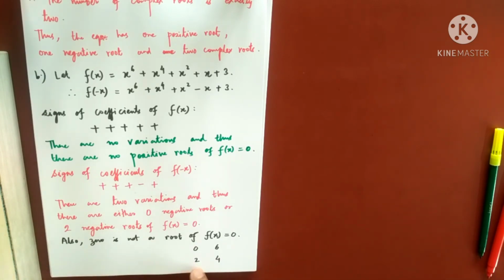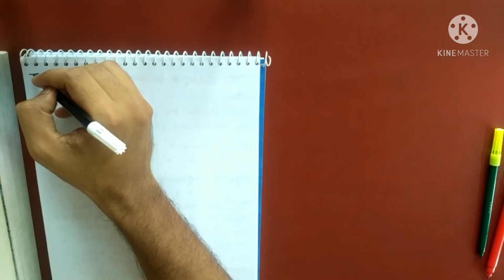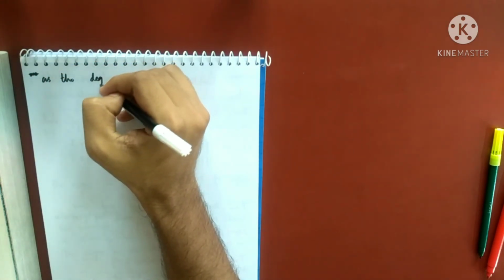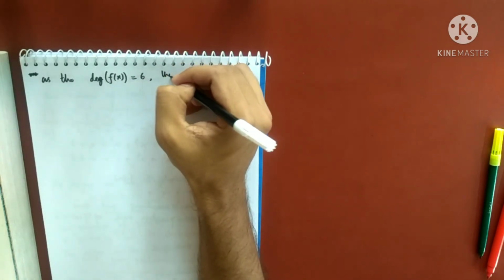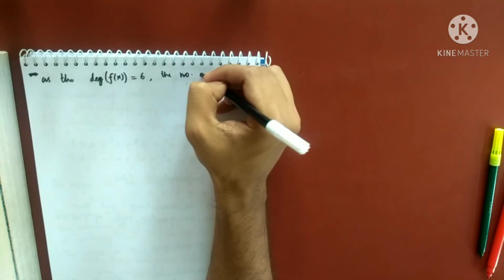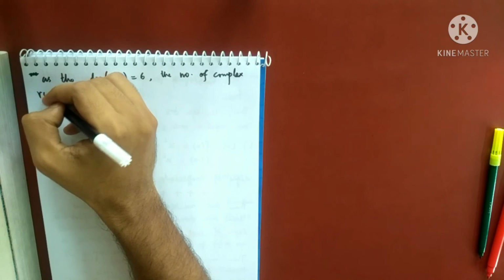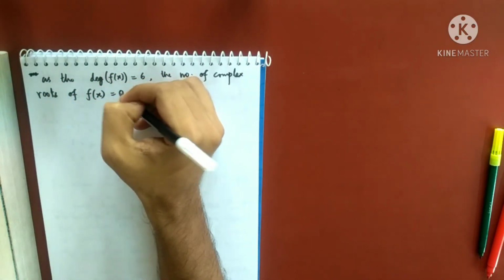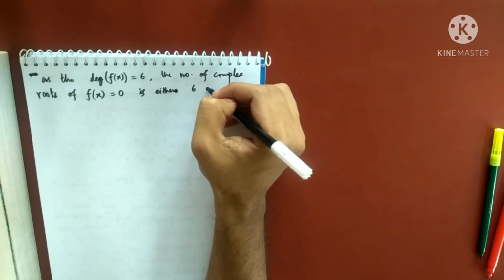So let me state it precisely. As the degree of f(x) is 6, the number of complex roots of f(x) equals to 0 is either 6 or 4.